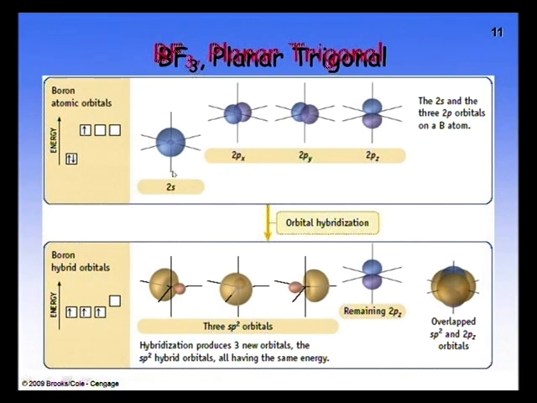Here electrons promote from s orbitals to p orbitals, in the 2s and 2p orbitals of the boron atom. Next, hybridization produces 3 new orbitals, the sp2 hybrid orbitals, all having the same energy.